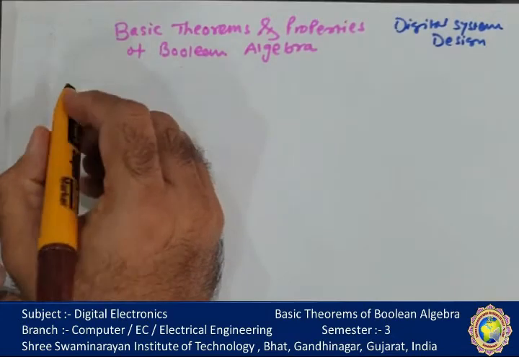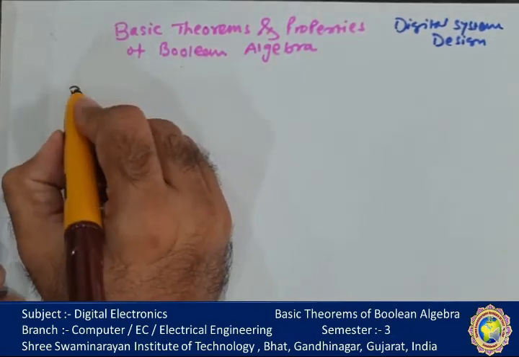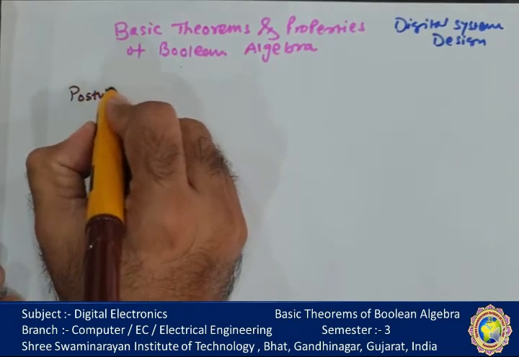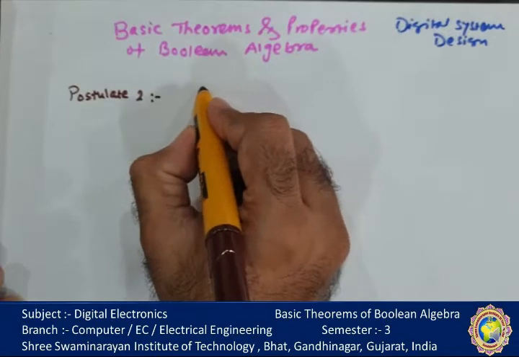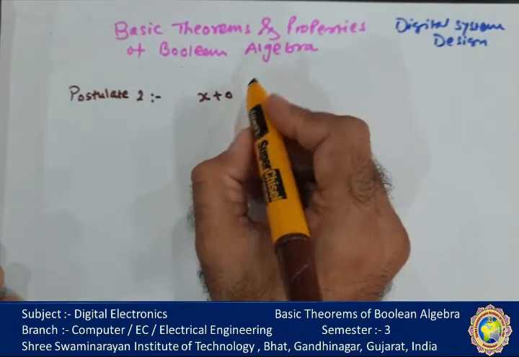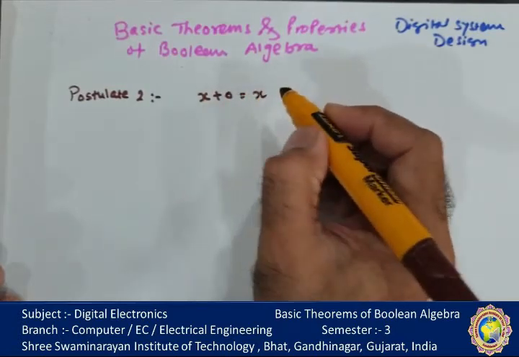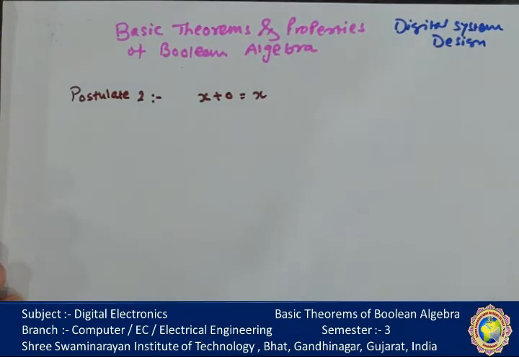First is postulate 2. First we will list out these things. Postulate 2 says that if any variable is ORed with 0, the result is the variable itself. The next postulate is related to the complement.